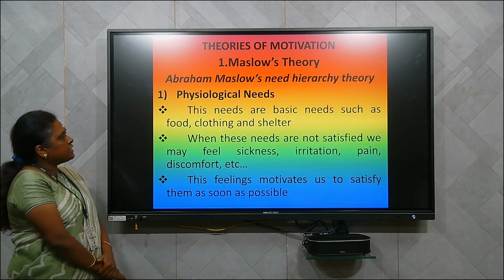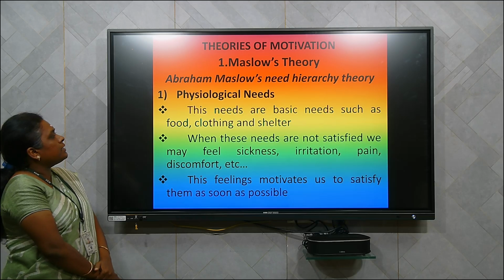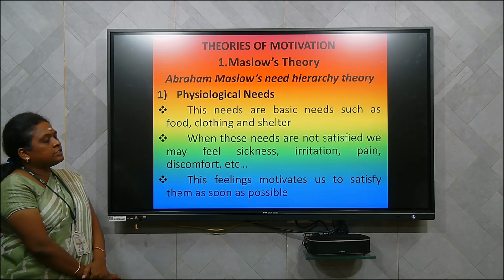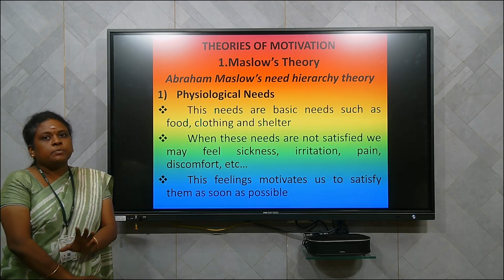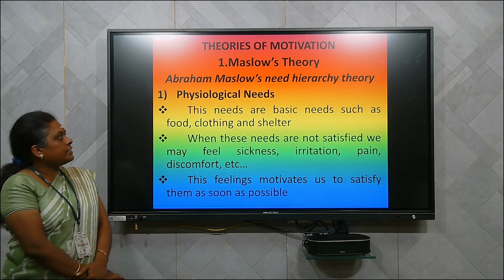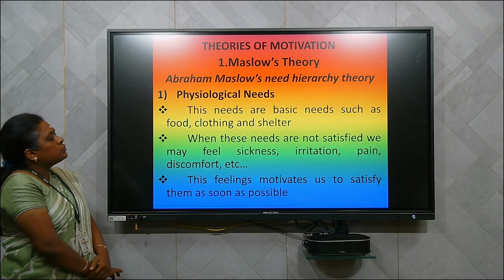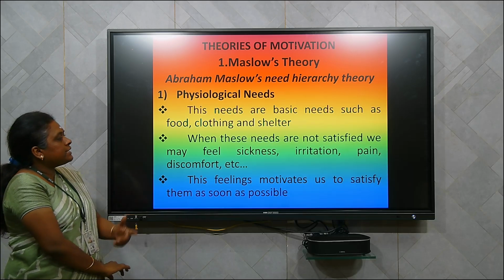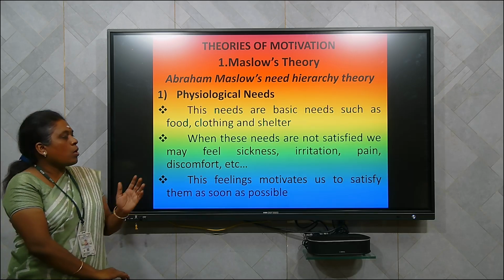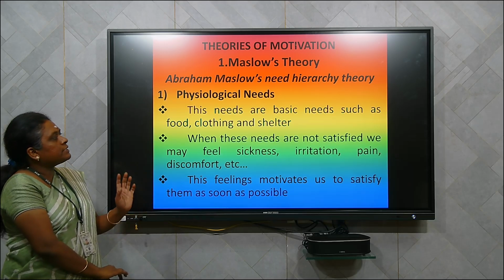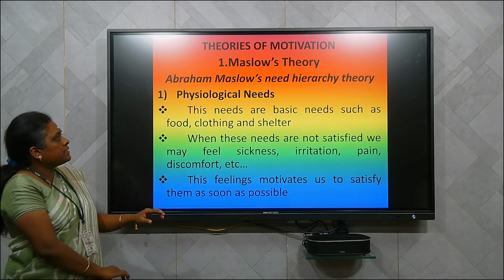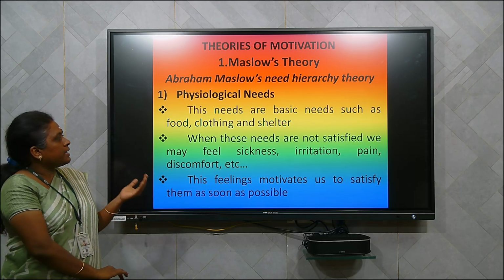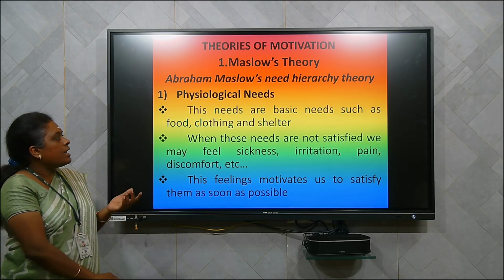So first one is physiological need. Physiological needs mainly stress on food, clothing and shelter. So the man's first basic need is food, clothing and shelter. An individual has to satisfy this basic need and then move on to the other needs. When an individual is not satisfied with the need, he may feel sickness, irritation, pain and discomfort, etc. To avoid this, an individual first tries to satisfy this basic need and then goes to the next need. So the main and important feature is that the individual has to satisfy the physiological need, that is mainly food, clothing and shelter. After that, he will go to the next need.